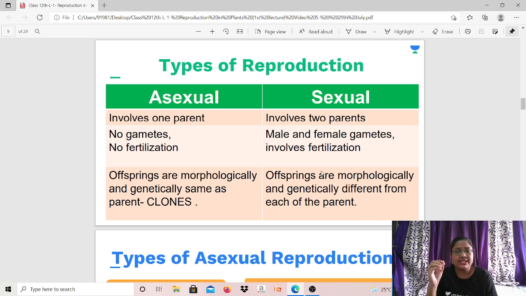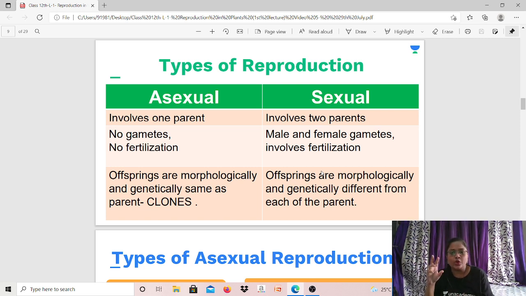So zygote is considered to be the first living cell which is diploid, and it is produced in all sexually reproducing organisms. I hope that is clear. Zygote is the first living cell. It is diploid and it is produced in all sexually reproducing organisms. Fine. Now what happens is, the zygote will turn into an embryo and it will form a new organism. It could be a plant or it could be an animal.